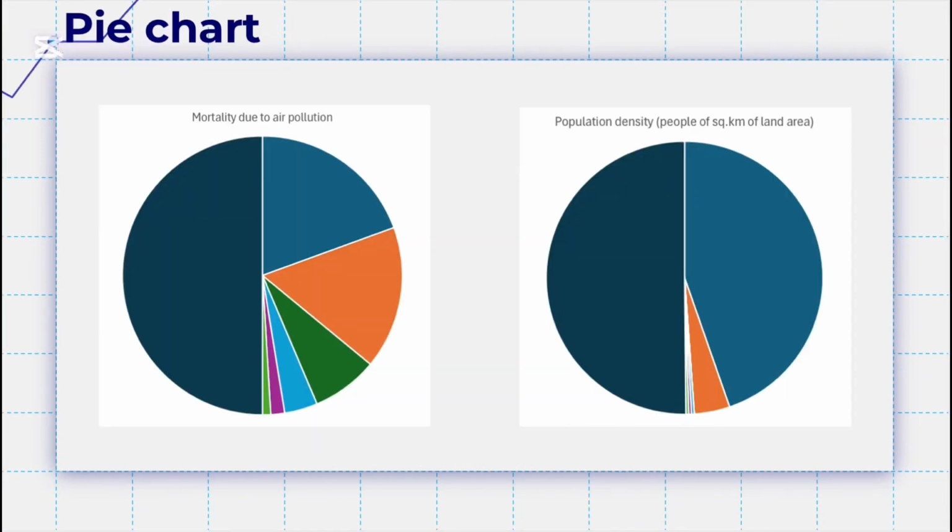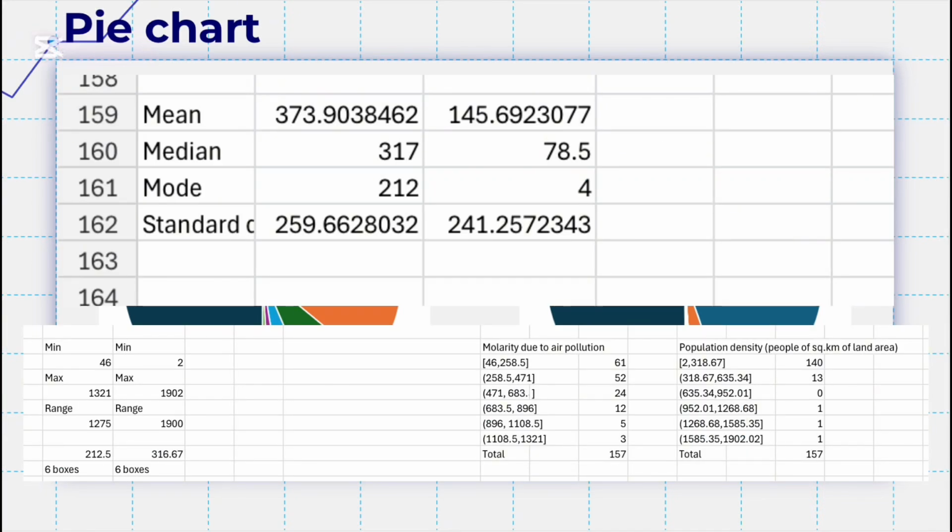The pie charts reveal distinct distribution patterns for both variables. For mortality due to air pollution, the data is right-skewed with 61 regions, 38.9%, concentrated in the lowest bin, 46 to 258.5 deaths per million, while only 20 regions, 12.7%, exceed 683.5 deaths per million. This skewness aligns with one-variable statistics. The mean 373.9 exceeds the median 317, and the high standard deviation 259.7 confirms significant variability.